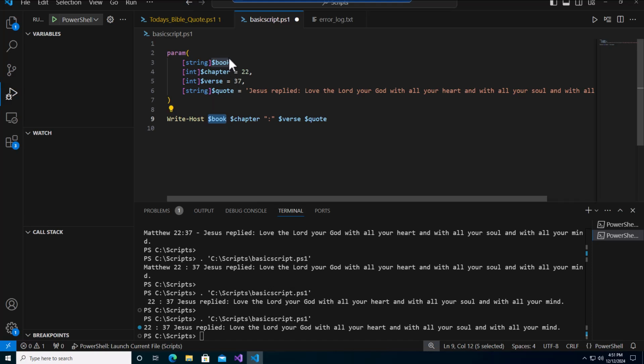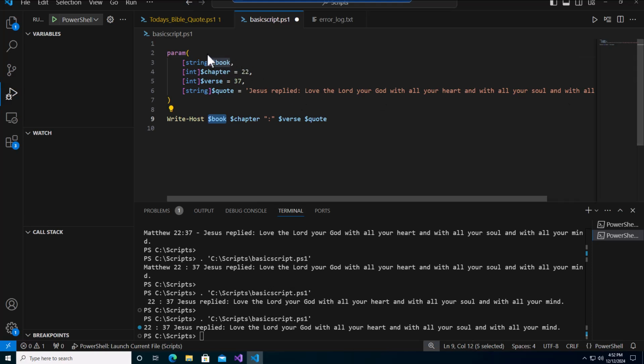So let's say we want to validate it. This is how you would do it. You would put our parameter in, and you'll have to set it with mandatory. Let's start with the simplest one.